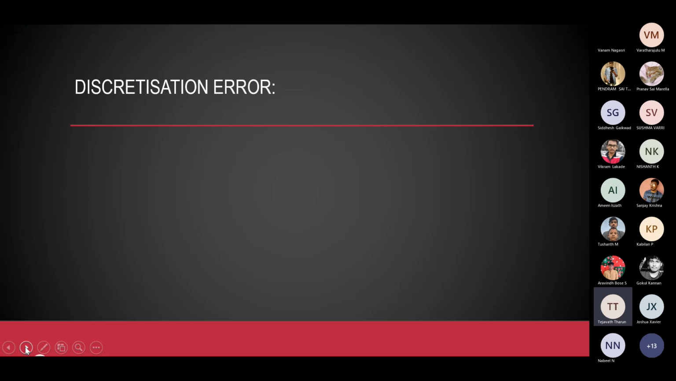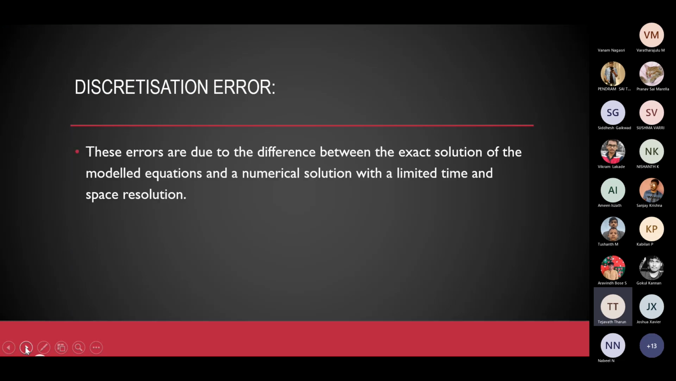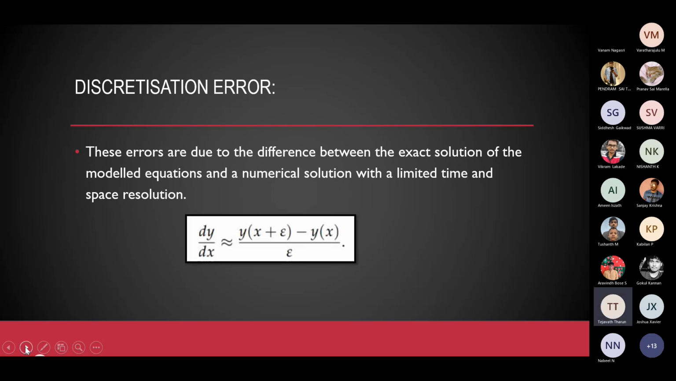So here the first one is discretization error. These errors are due to the difference between the exact solution of the model equation and the numerical solution with limited time and space resolution. Discretization error is the error resulting from the fact that a function of a continuous variable is represented in a computer by a finite number of evaluations.